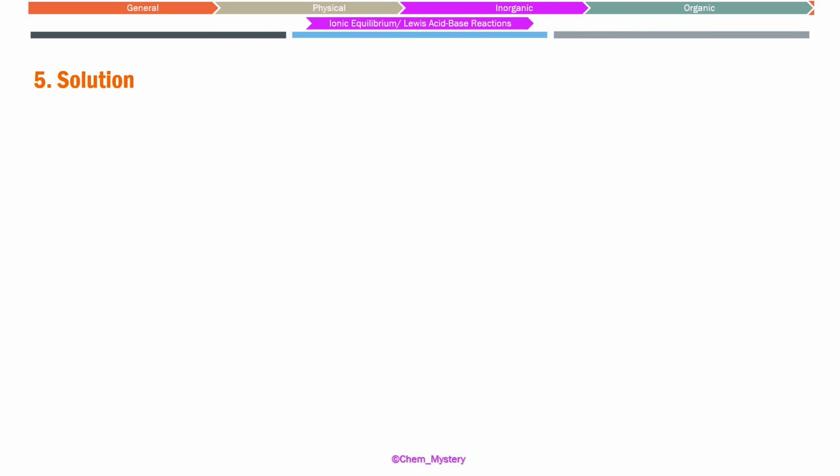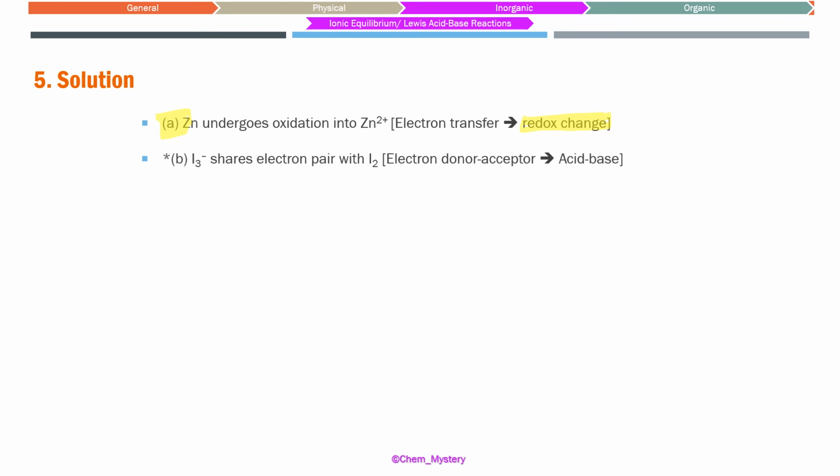So here we will see what is going to be the electron donor atom and what is going to be the electron acceptor atom. So this is the first example. This is basically the correct answer. This is going to be a redox change, not an acid-base one. In all other cases, we'll see these are acid-base changes. The second option was I3 minus ion sharing its electron pair with I2. We have seen a couple of examples. Iodine very easily behaves as an electron acceptor. There are low-lying d orbitals available where electrons can be very easily accepted. And this is going to be a Lewis acid-base reaction. We'll see its structure in a bit. That's why we have put a star mark over there.